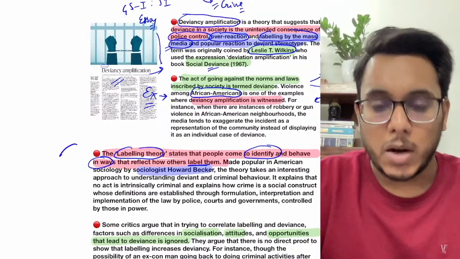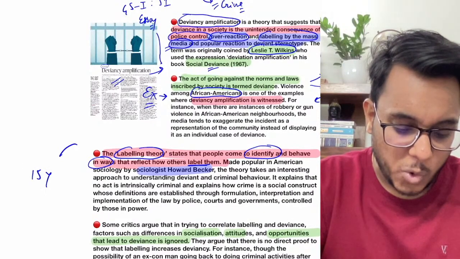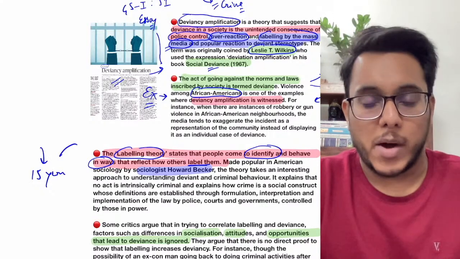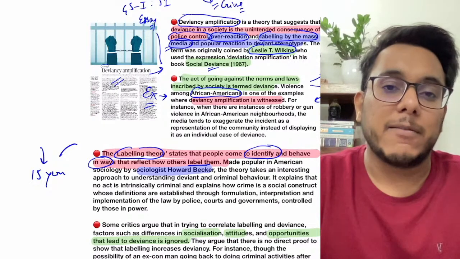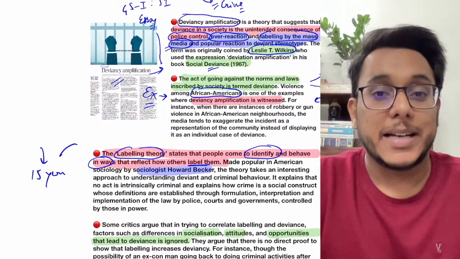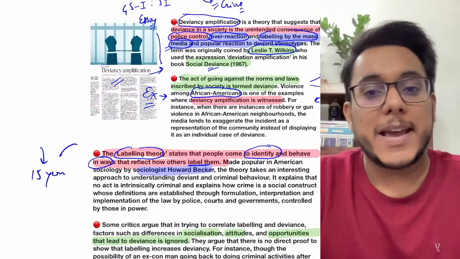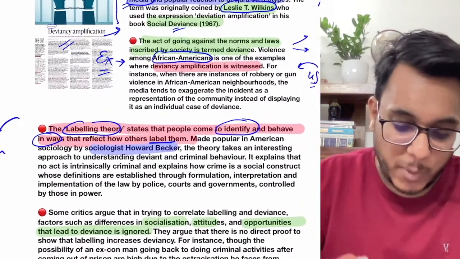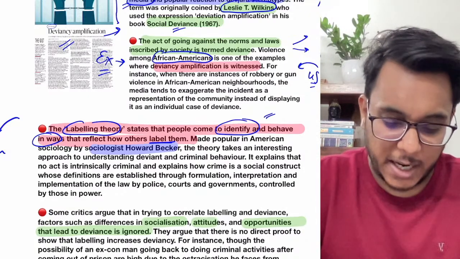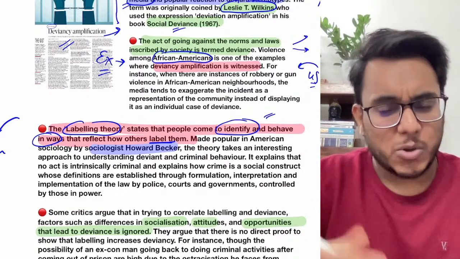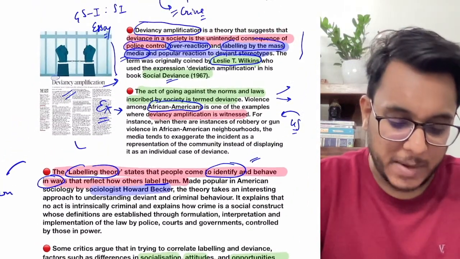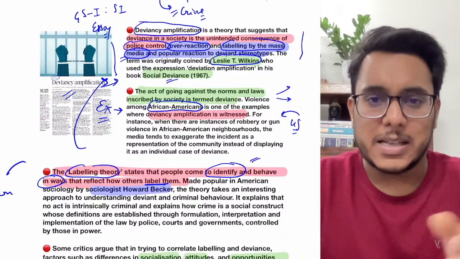Suppose there is a small kid, a 15-year-old kid. If you label this kid as a good boy, he will behave in a good way. However, if you label a kid as noisy, disturbing, he will behave in that particular way. So labeling theory provides that people identify and behave in the way in which the labels are affixed onto them. So this is also a very related theory to deviancy amplification. Rather, you can call it a subpart of it.